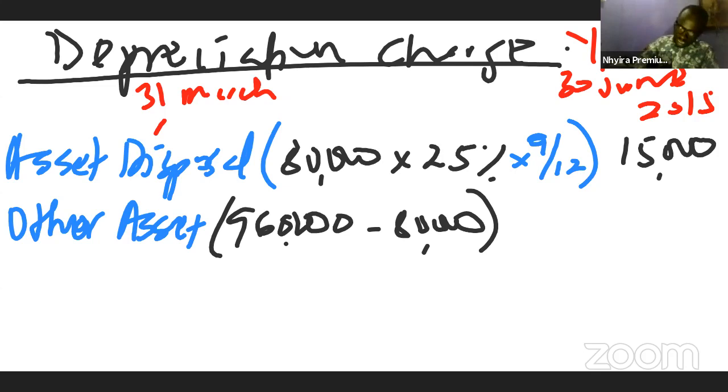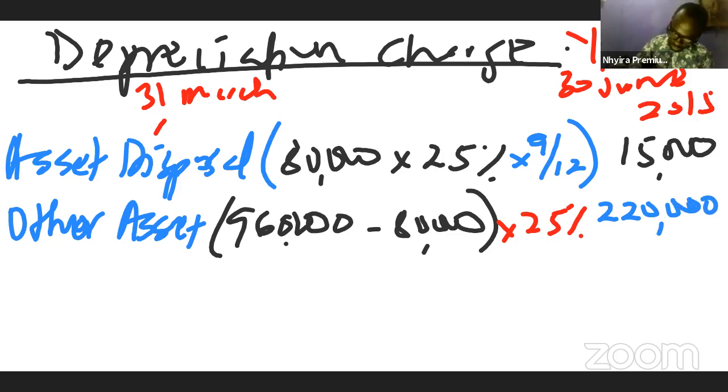So on that 880, we calculate depreciation at 25%. Now remember, the other assets were not disposed of, so they are still there. So we will charge depreciation for the whole year, and that is going to be 220. I hope it makes sense. So the 960 was the total assets at the beginning of the year. We sold 80,000 out, which is why we calculated the depreciation on the 80,000. And then we look at the other assets that were there at the beginning of the year.